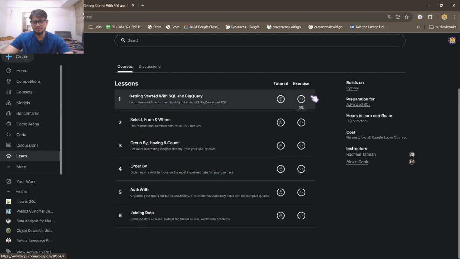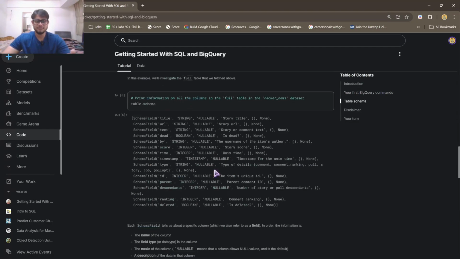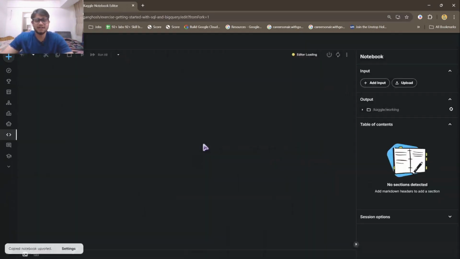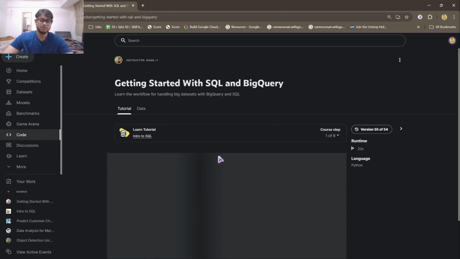Then you come to the exercise page, which you can also open directly when you scroll down. Once your reading is completed, you can click here and start your exercise, though I don't recommend starting like this. You should first go through all the notes.